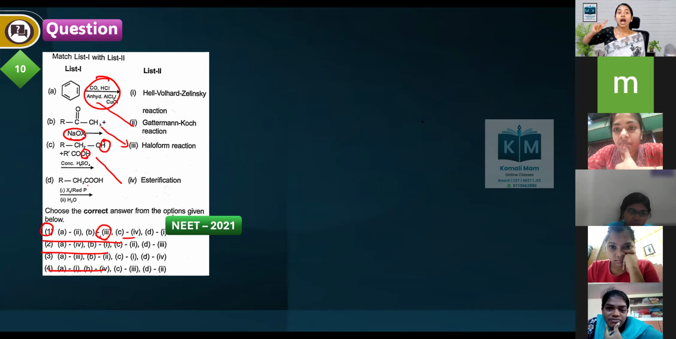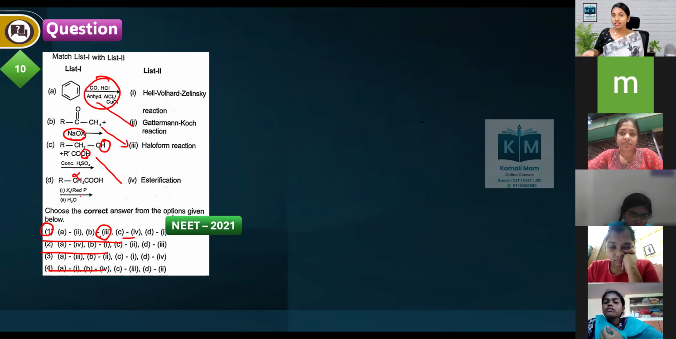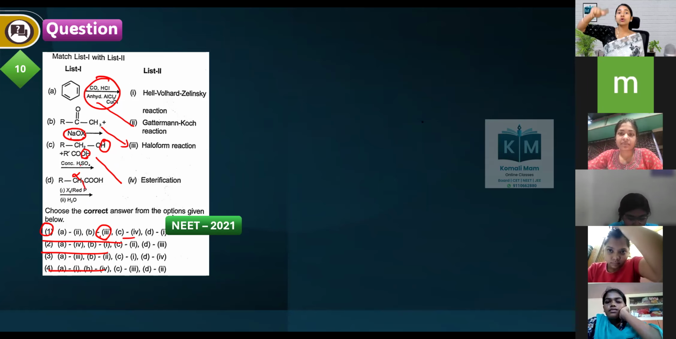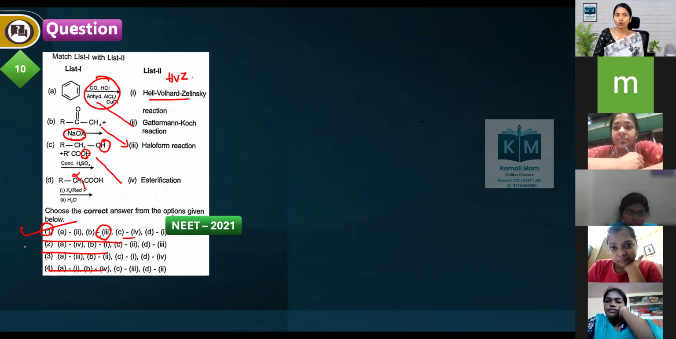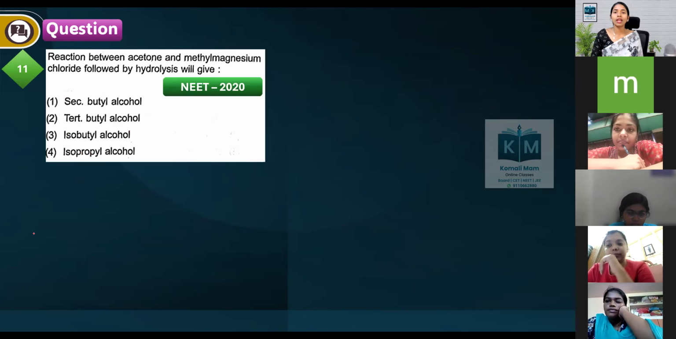Next, carboxylic acids which have alpha hydrogen react with halogens in the presence of red phosphorus. Remove one hydrogen and the halogen goes and attacks there. That is called the HVZ reaction, the Hell-Volhard-Zelinsky reaction. Option D is the correct answer. So option one is the correct answer.